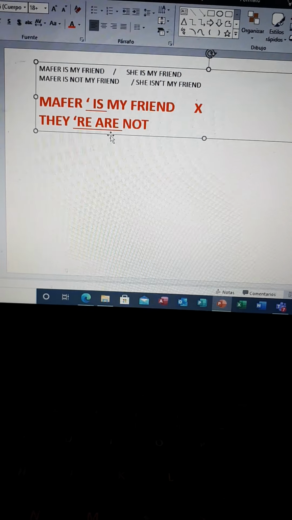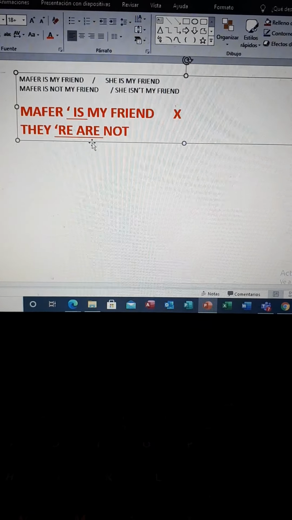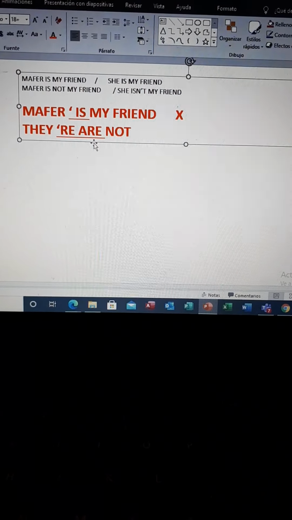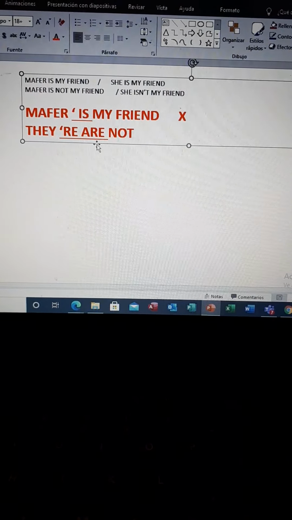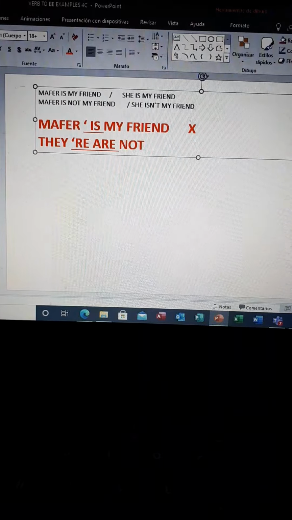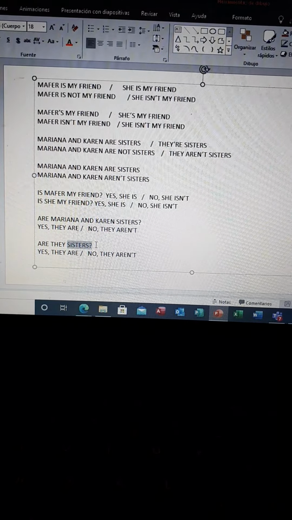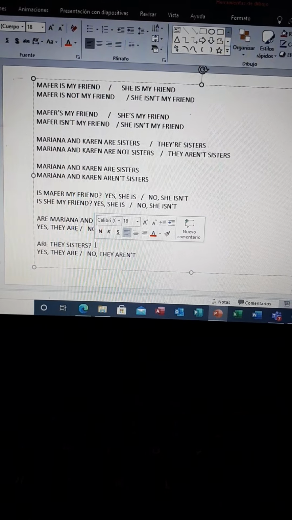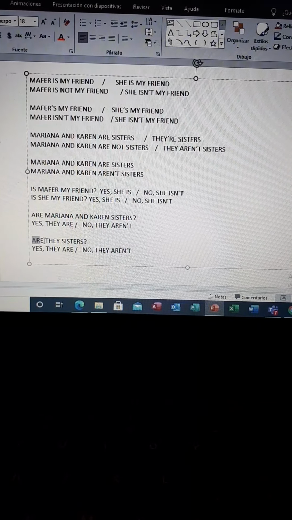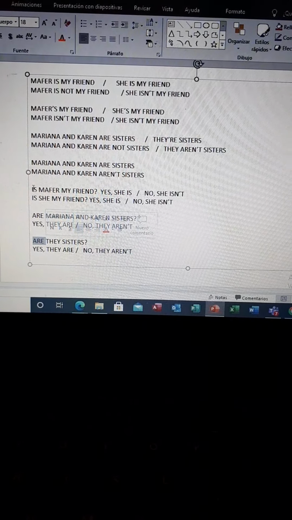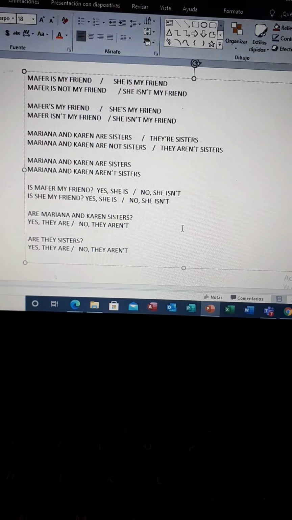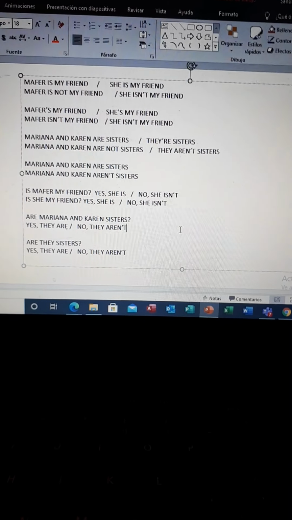So please pay attention to the statement, if it is singular, if it is plural, if it is positive, if it is negative, or if it is a question. Remember that in English, the questions just have the question mark at the end, okay? For example, here, the question mark is just at the end, okay? And if you see a question mark, well, you know that it's a question. So remember that the question begins with the auxiliary are or is. But of course, they are going to depend on the subject of the statement, okay? Anyway, if you have a question, please let me know.